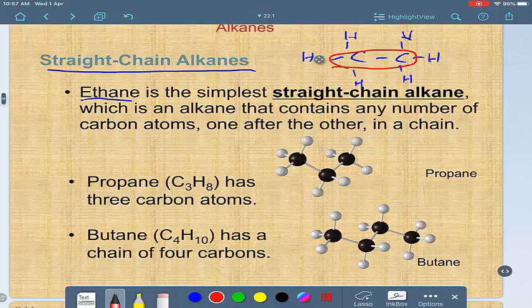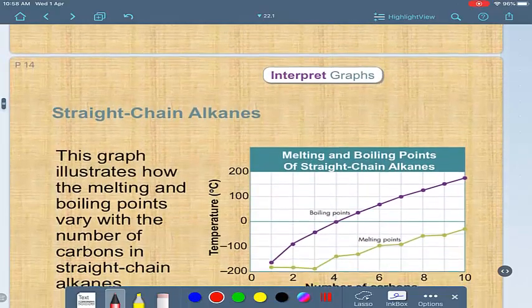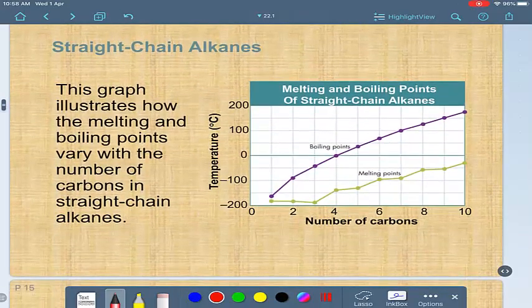Look at propane here, propane C3H8, look, carbon, carbon, carbon. Straight means followed like this, so it's a straight chain here. Butane, butane C4H10, 4 carbons, 1, 2, 3, 4, like this. So we can call it a straight chain alkane, not branched. Straight chain alkanes.